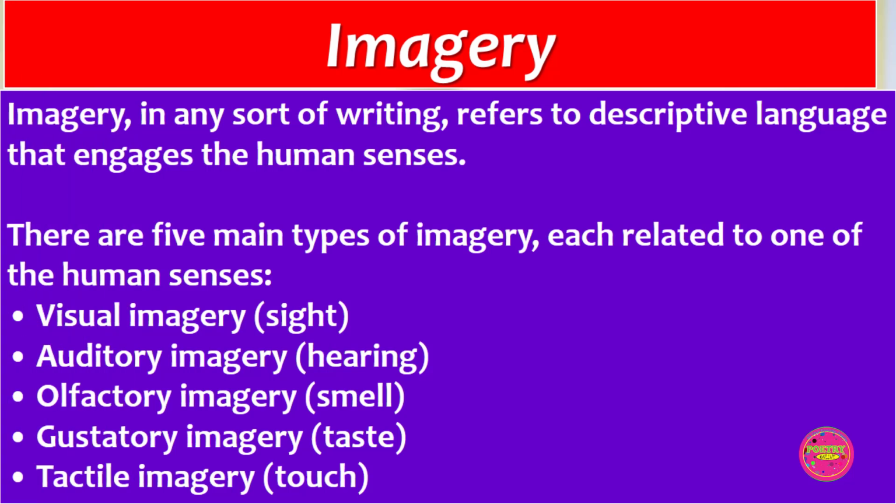Imagery. Imagery in any sort of writing refers to descriptive language that engages with human senses. There are 5 main types of imagery. Each relates to one of the human senses.